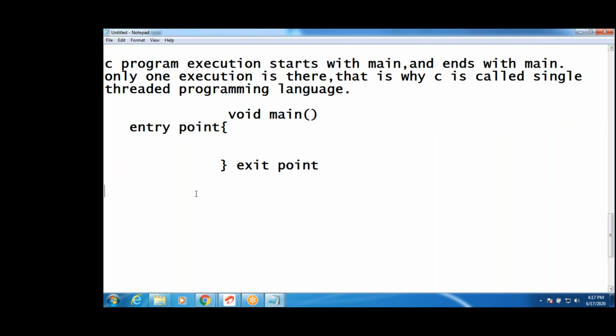Next, is there any other way to write? Yes, we can write it a different way also: void main or int main. We can write int main also, guys. Whenever you write int main, what do you have to write? The last statement has to be return 0. We can write return 0, guys.